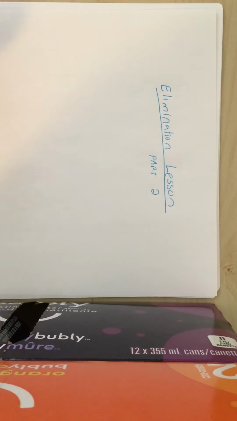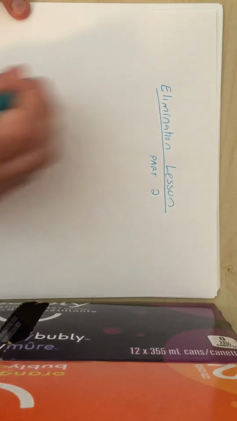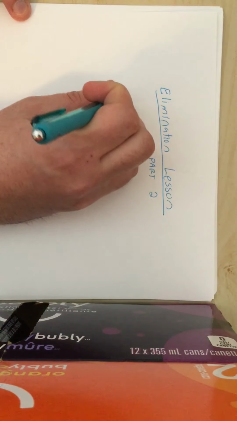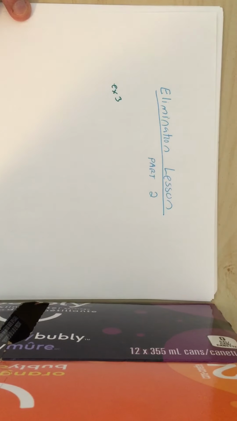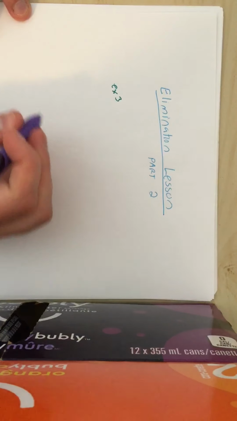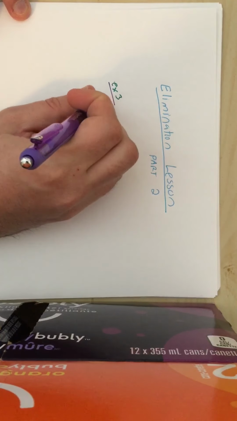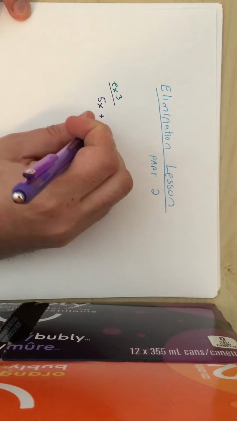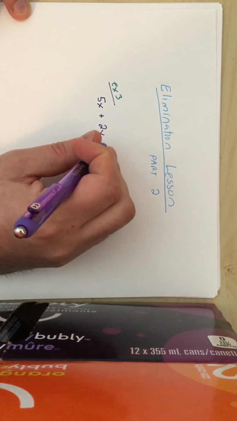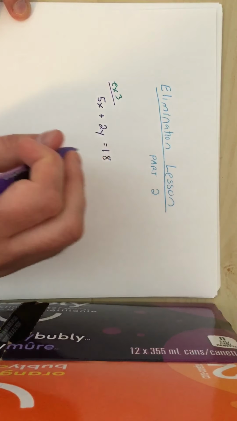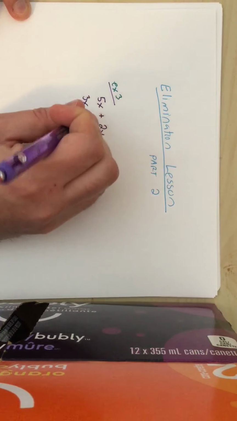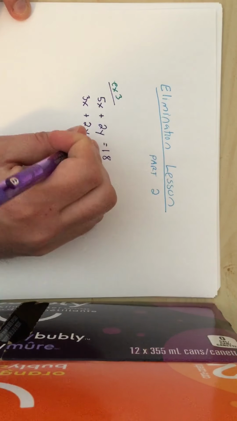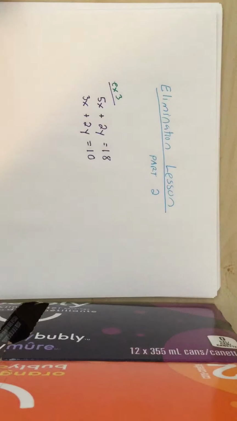Okay, so we're going to continue the elimination with the originally titled Elimination Lesson Part 2. I think we're on example 3, if I recall correctly. So example 3 is going to be 5x plus 2y equals 18, and 3x plus 2y equals 10.